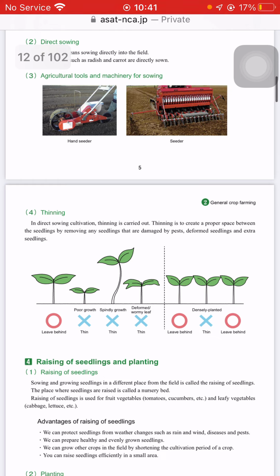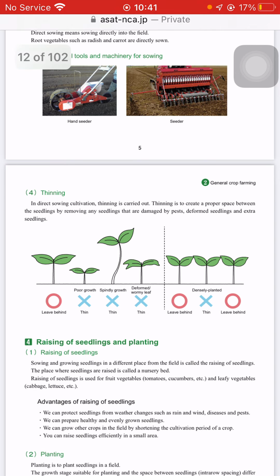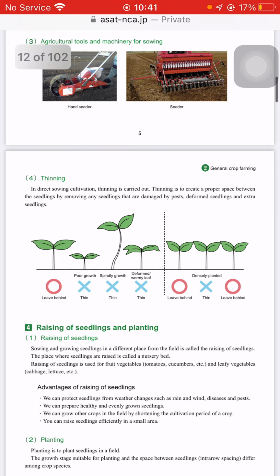Thinning. In direct sowing cultivation, thinning is carried out. Thinning is to create proper space between the seedlings by removing seedlings damaged by pests, deformed seedlings, and extra seedlings. The leaf that is straight, that is erect, should be left behind.